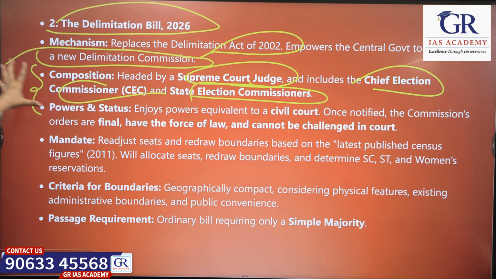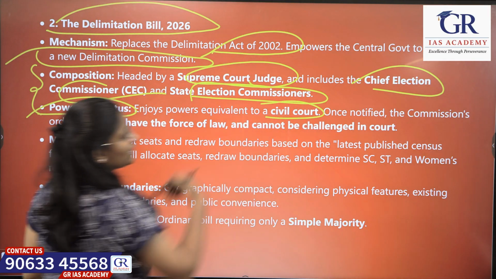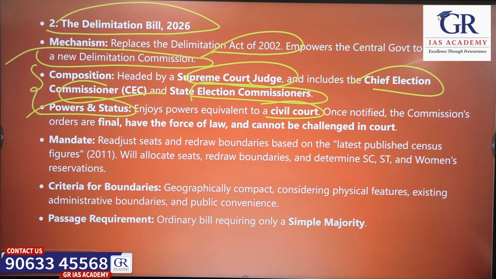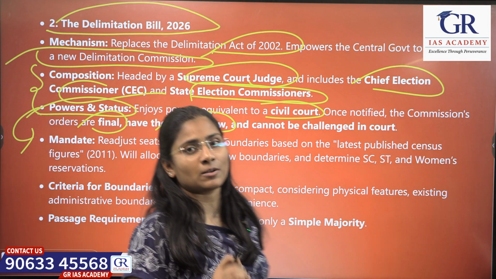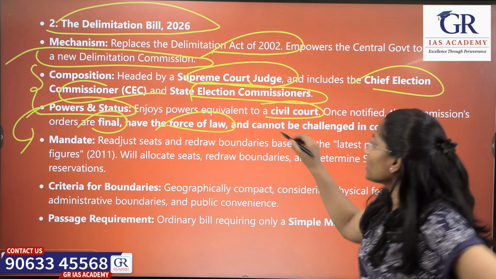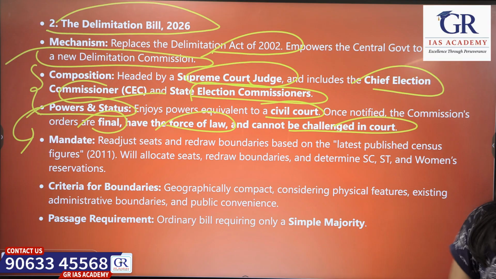Okay. What about the powers? We just said they are a quasi-judicial body, so they will have powers like a civil court. Whatever orders are given by the delimitation commission are final and have the force of law. Only under exceptional circumstances can the orders be challenged. Otherwise they cannot be challenged in any court of law.